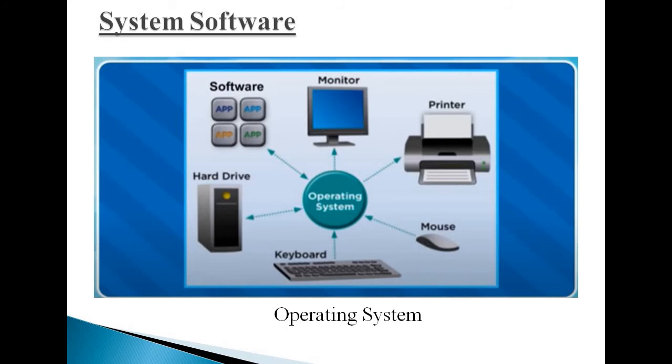Some of the tasks of the operating system are recognizing inputs from the keyboard. You can see in this diagram, it takes the input from the keyboard, then sends output to the display screen like the monitor, then keeps track of files and folders on disk, then controls peripheral devices such as disk drives and printers. All these things are performed by the operating system.